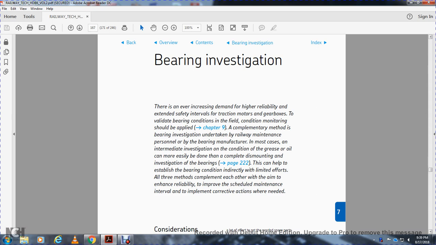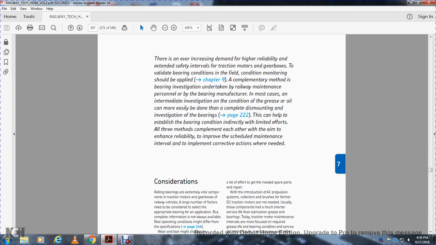motor gear with the valve. The bearing condition for the field with the condition monitoring shall be applied with the complementary method of the bearing investigation undertaken of the railway main with the personal bearing manufacturer. Investigation of the condition of the grease and oil may be easily done with completing the dismount investigation with the bearings. This can help with the establishment of the bearing condition indirectly, with the aim to enhance the reliability and improve the schedule maintenance interval with the implement corrective actions when needed.